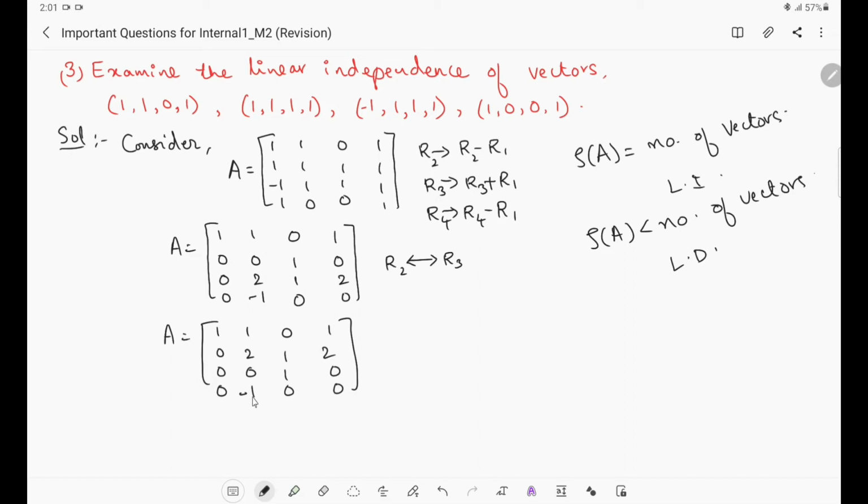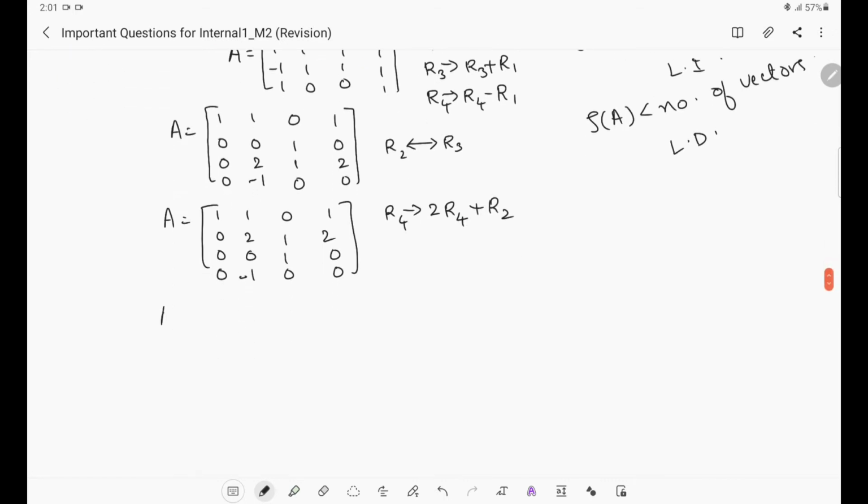Then further we try to make this one as 0. Minus 1, here 2 is there. So multiply this with 2 and subtract from here. So R4 should be replaced with 2 R4 plus R2. Then we will see what will happen.